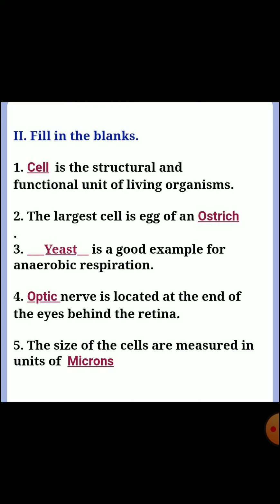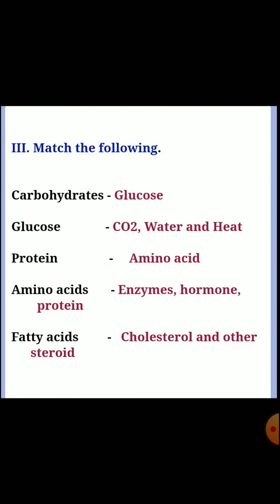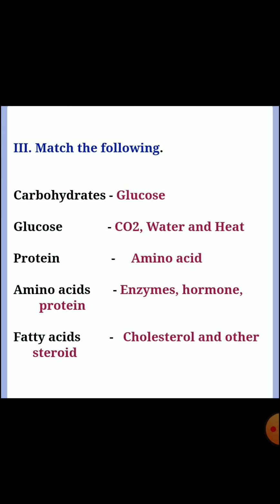Answer, ostrich. Third one, dash is a good example for anaerobic respiration. Answer, yeast. Fourth one, dash nerve is located at the end of the eyes behind the retina. Answer, optic. Fifth one, the size of the cells are measured in unit of dash. Answer, microns. Third one, match the following.